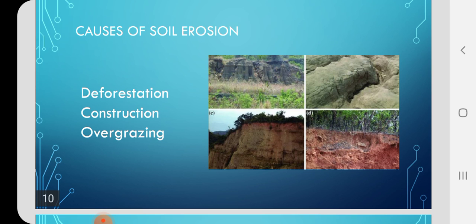For the cattle, to provide food, cattle are allowed to graze. When many cattle are allowed to graze in a small area, even the growing plants are lost. They eat the small plants also. So this also spoils the structure of the land.